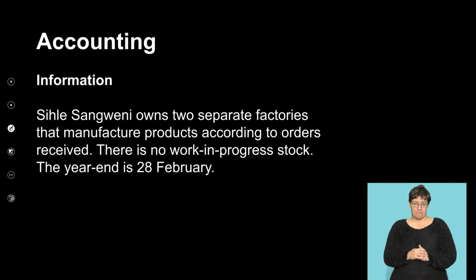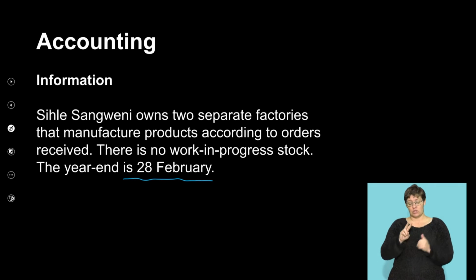If we now look at our information, we are told that Sihle Sengwani owns 2 separate factories that manufacture products according to orders received. There is no work in progress stock. The year end is the 28th of February. So in this case, they're telling you there is no work in process at the end of the year.